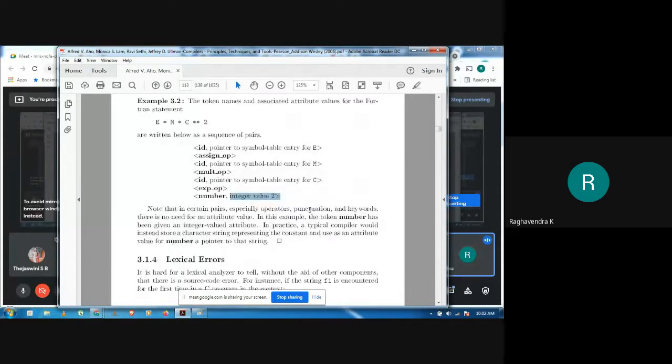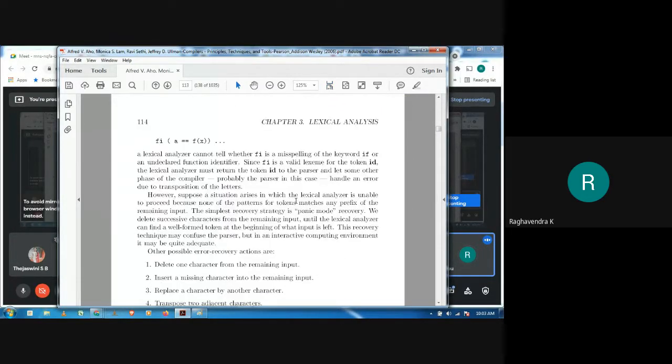Now there is one more part that we discussed, which is how the lexical analyzer is going to handle the different types of errors, because that is also one of the side tasks performed by our lexical analyzer. We shall see what types of errors the lexical analyzer can come across, and if it comes across any error, what is the effect and what exactly the lexical analyzer does to overcome that particular problem. There are certain errors which may be quite common, but there are certain errors which can actually be challenging for the lexical analyzer.